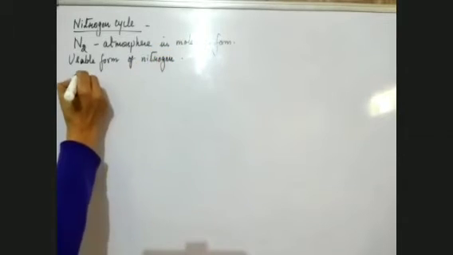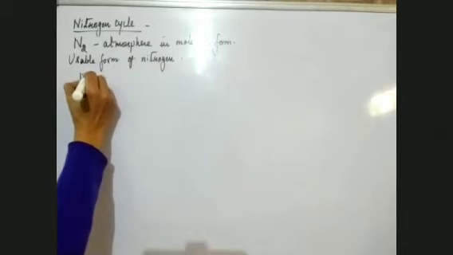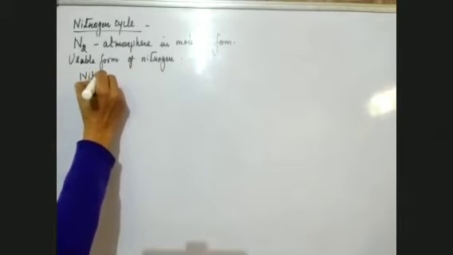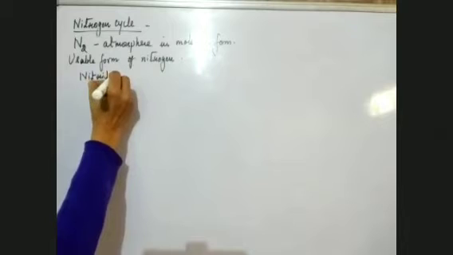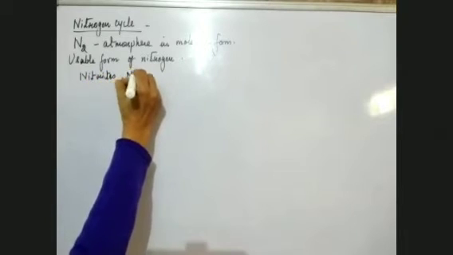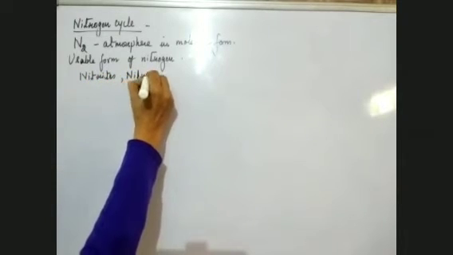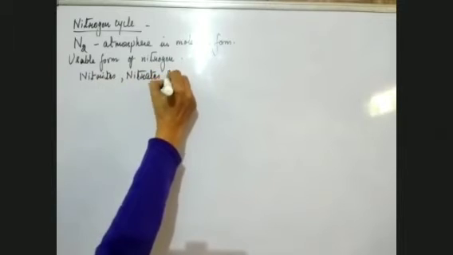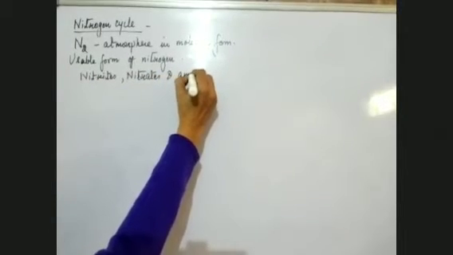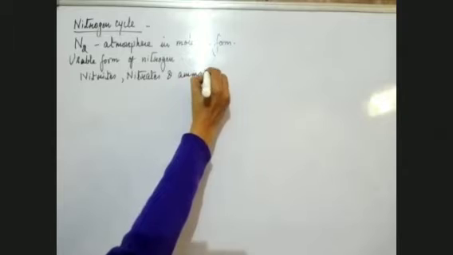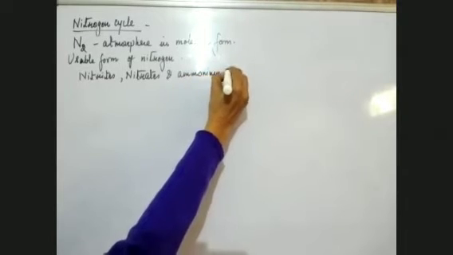So the usable form of nitrogen is in the form of nitrites, nitrates, and ammonium ion.